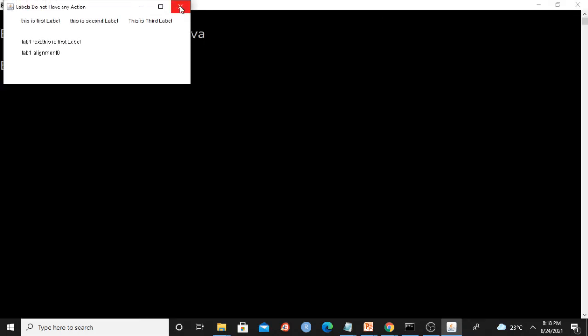This is first label, this is second label, this is third label. Lab1 text is first label, lab1 alignment is 0. Labels do not have any action. Of course, even if you try to close it, it's not getting closed because I have not implemented listeners to close that particular output window.